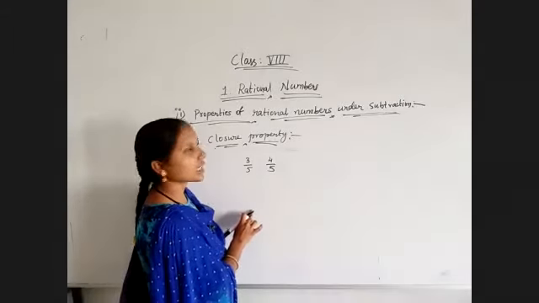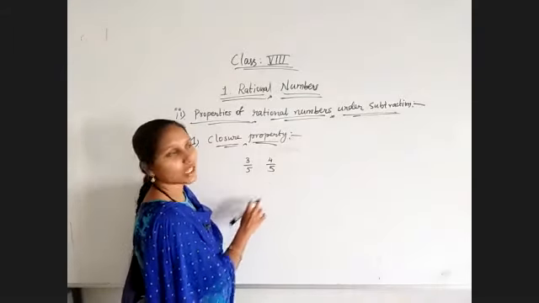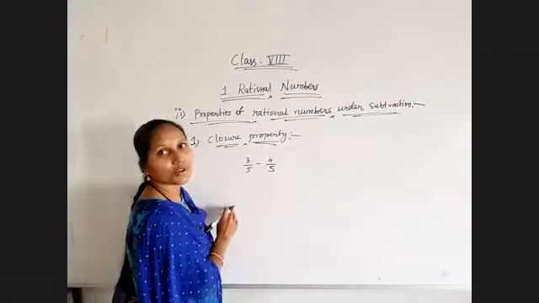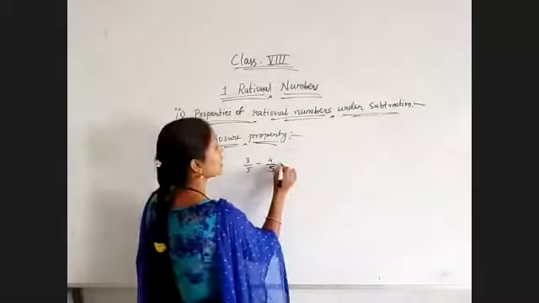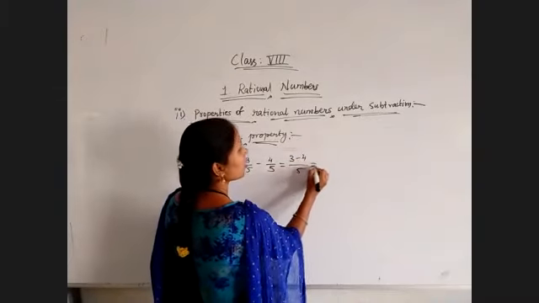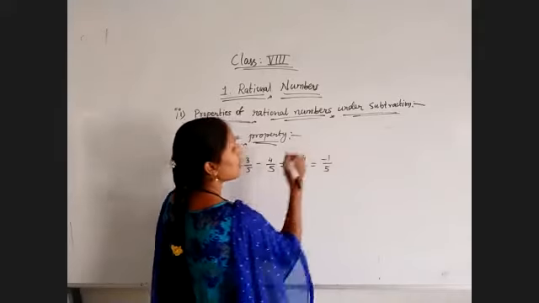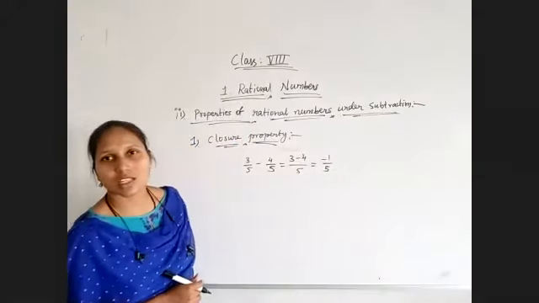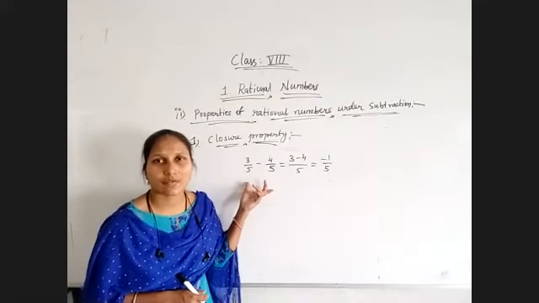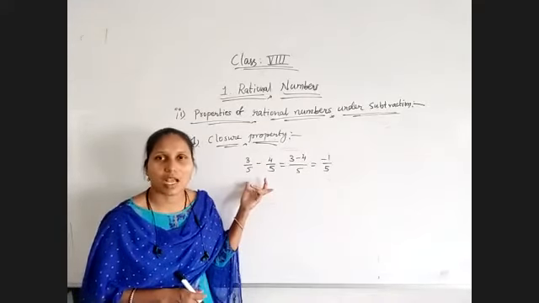I want to take their difference, that is, subtraction. So 3 by 5 minus 4 by 5. Then what will be the result? 3 minus 4 by 5, which is equal to minus 1 by 5. Minus 1 by 5 also is a rational number. That means the closure property is satisfied for subtraction of rational numbers also.